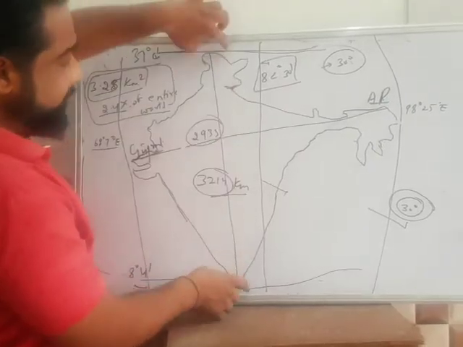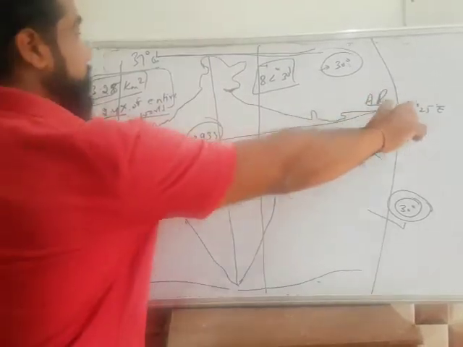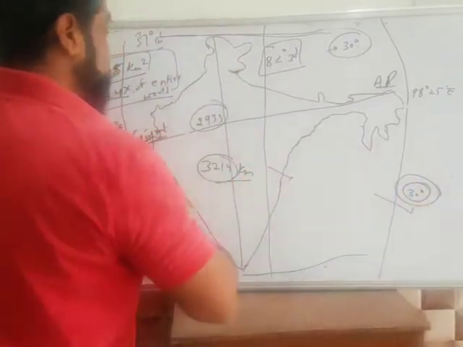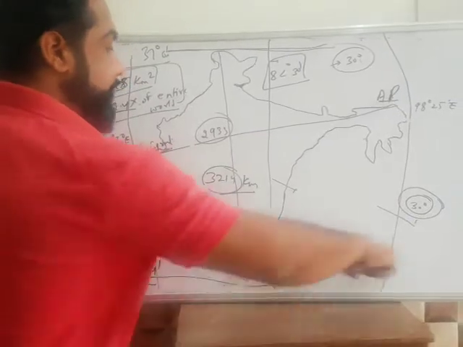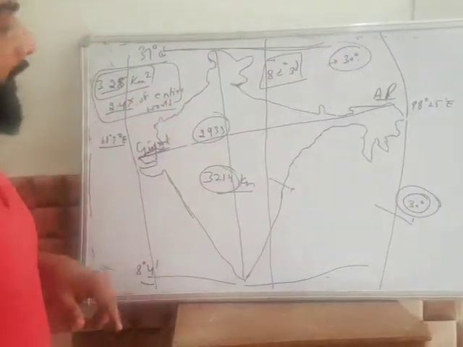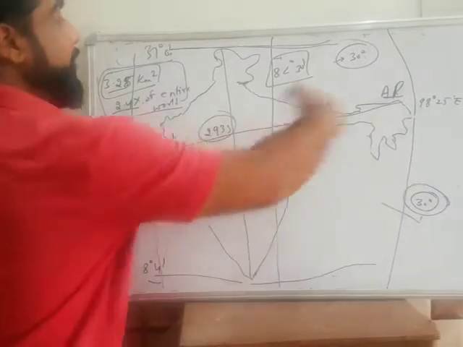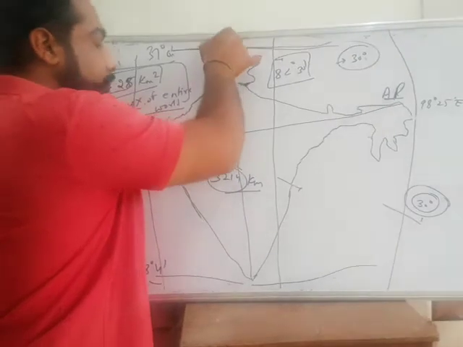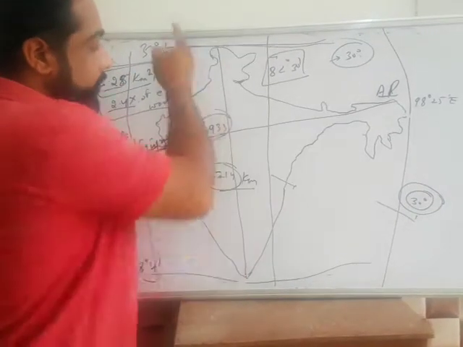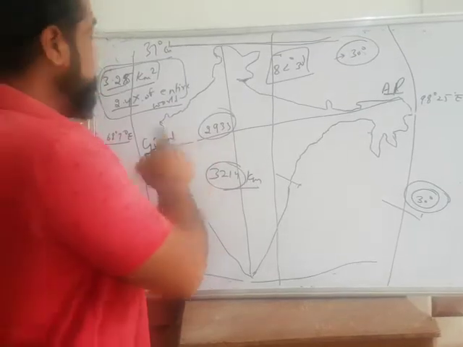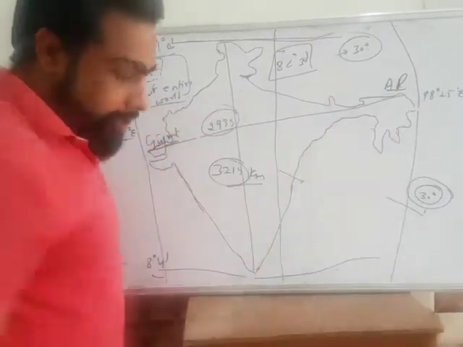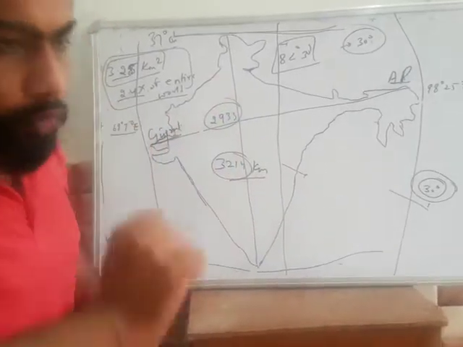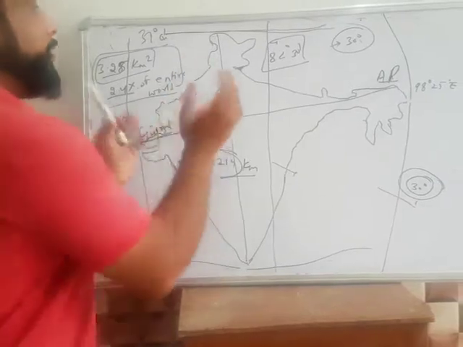Means this size is greater than this size, but in the case of longitude lines, this distance is around 30 degrees and this distance is also 30 degrees. Means there is no difference in angle, but in case of distance there is a difference: from Jammu Kashmir to Tamil Nadu the distance is 3214 kilometers, and from Gujarat to Arunachal Pradesh the distance is 2933 kilometers. So this is the important parameter. If you read your NCERT, then you get this.